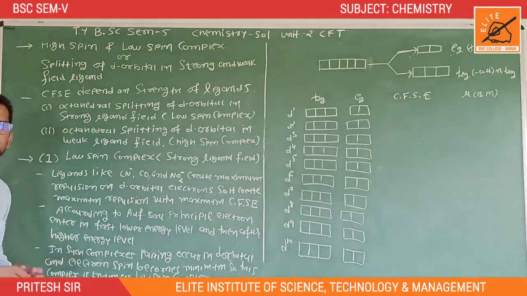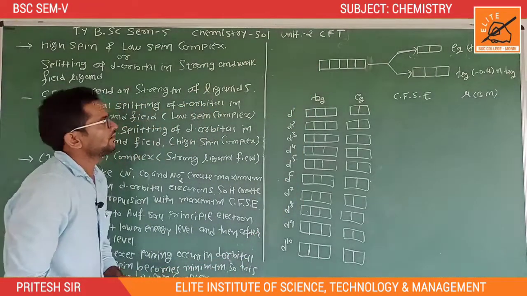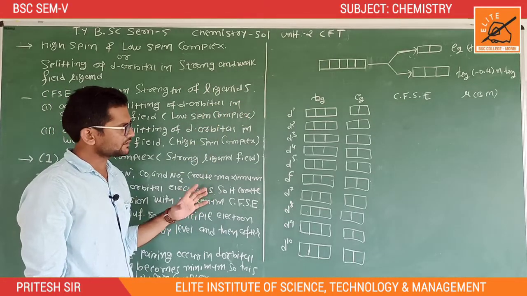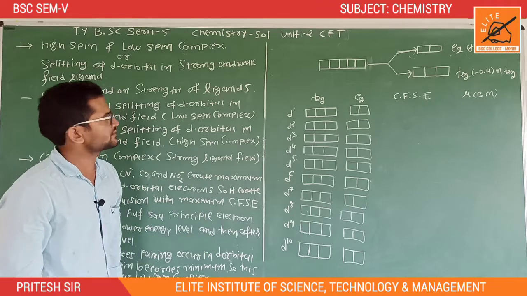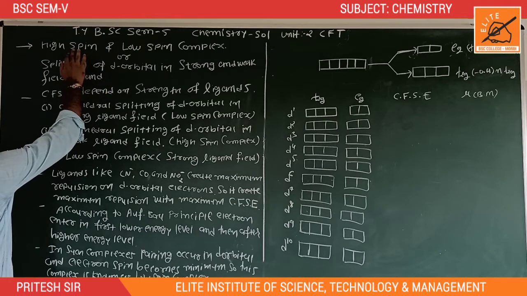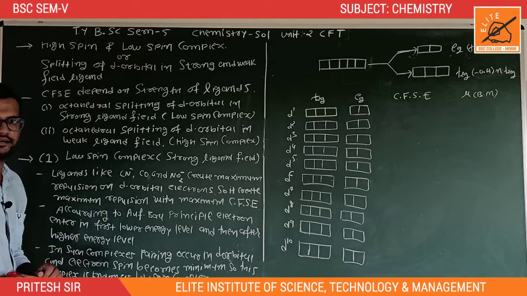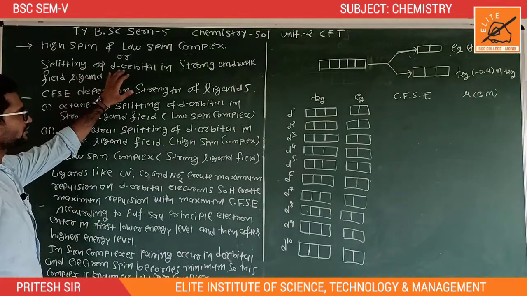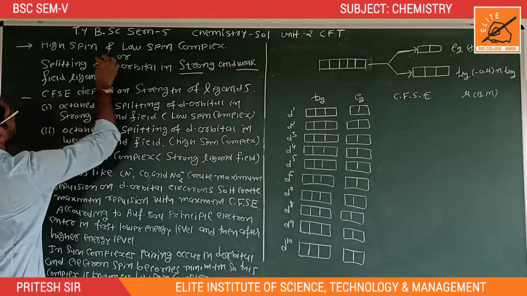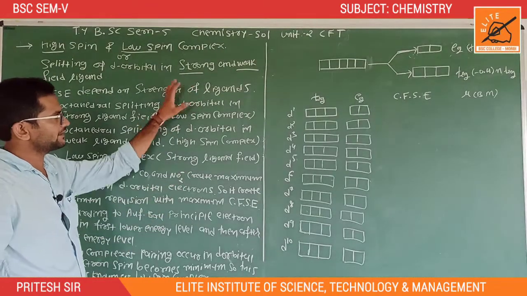This is the fourth lecture of unit number 2, CFT, which means crystal field theory. Paper number 501, which means inorganic and industrial chemistry. This chapter comes from inorganic chemistry. The main heading of lecture number 4 is high spin and low spin complexes, also known as splitting of the orbital in strong and weak ligand field. Here, high spin and low spin, or strong or weak ligand field.